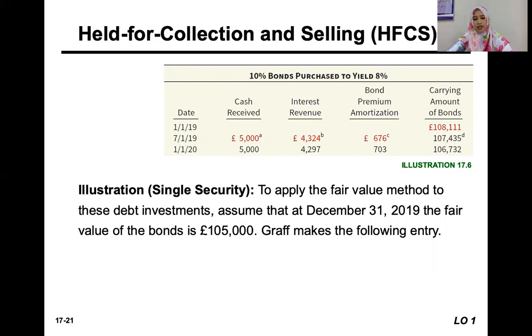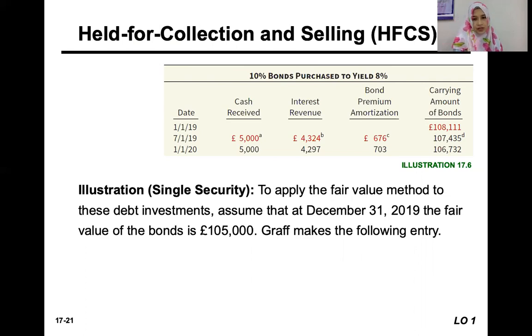Okay, as we mentioned just now, for held for collection and selling debt investment, we need to adjust for fair value at the end of the accounting period. So we need to compare the carrying amount of the bond, or the amortized cost of the bond from the amortization schedule, with the fair value of the bond on that date.